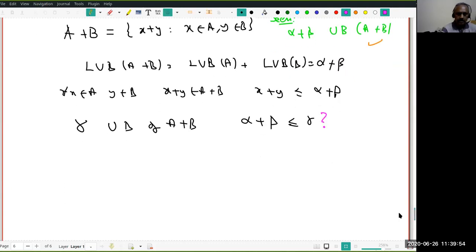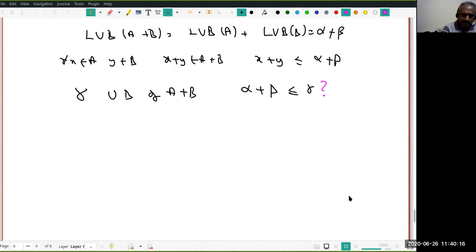I request you to pay attention. There are two different ways I can prove that. But the first way I'm going to do is a little subtle, and it's very useful in many contexts: keeping something frozen, and working with something else. It's like the partial derivative you've seen. If it's a function of two variables, it's something similar. There is an analogy, but it's okay. Now suppose gamma is an upper bound. That means for every x,